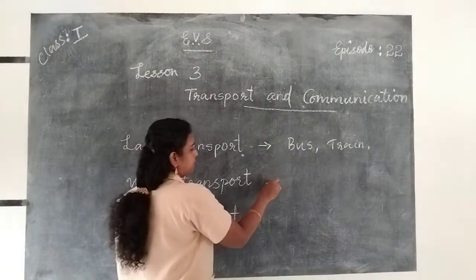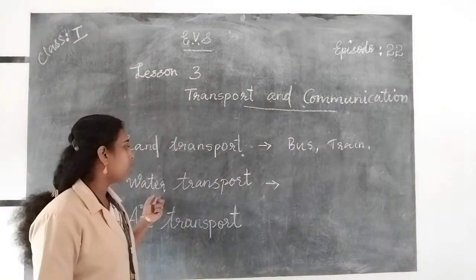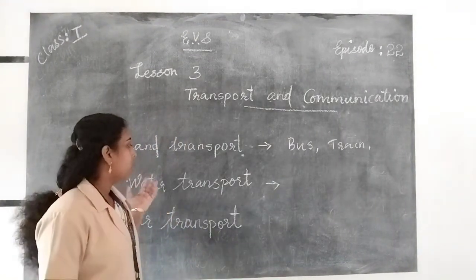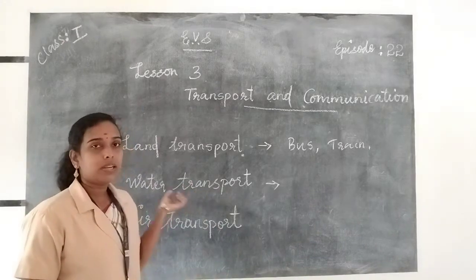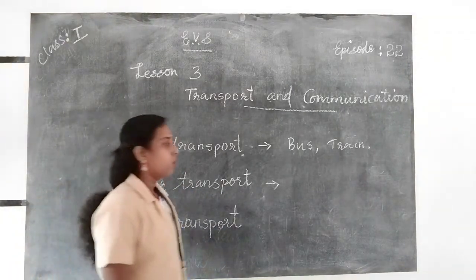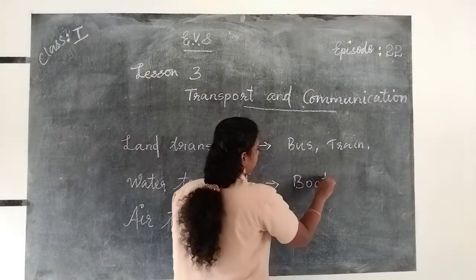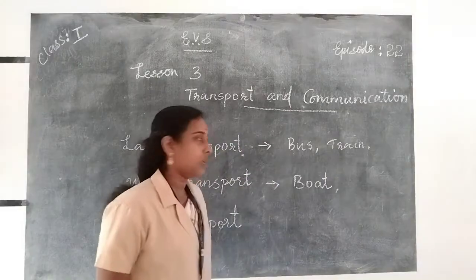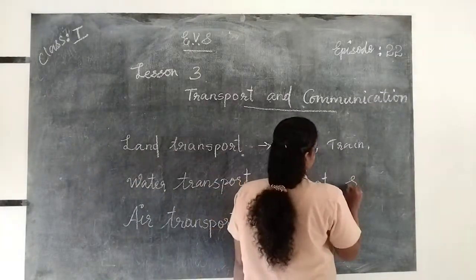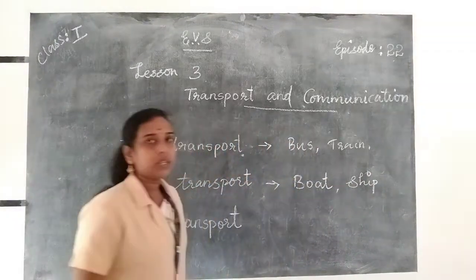The vehicles that help us to travel across rivers, lakes, and seas are called water transport. Examples for water transport are boat, motorboat, ship, etc. Boat, B-O-A-T, boat. Ship, S-H-I-P, ship. Motorboat, etc.